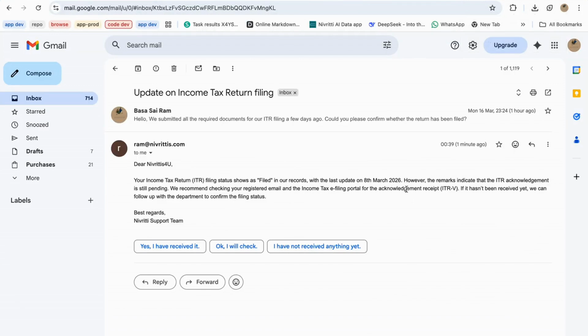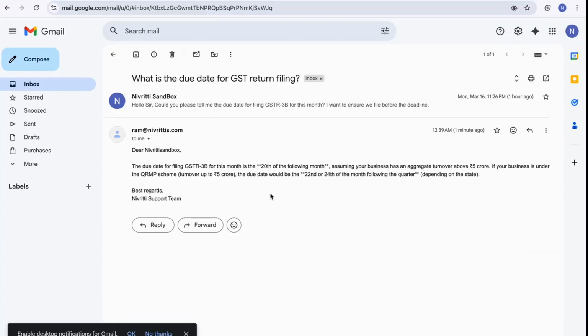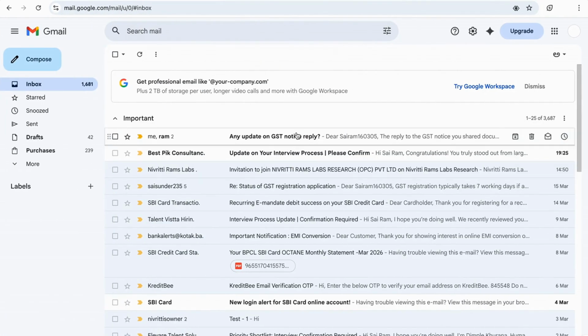This email is a general FAQ about the GSTR 3B due date. The system immediately picked the answer and replied to the client. And finally, this one is a new client asking about GST notice reply. Again, the AI has automatically responded using the FAQ knowledge we stored in the spreadsheet. So as you can see, the AI is not only answering general FAQ questions, it's also reading the client service status from the spreadsheet and sending accurate responses automatically without any manual work.